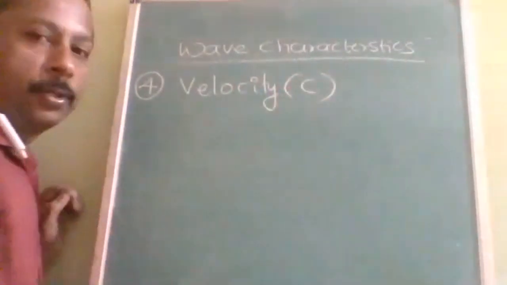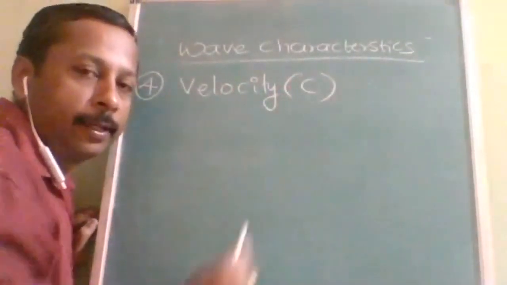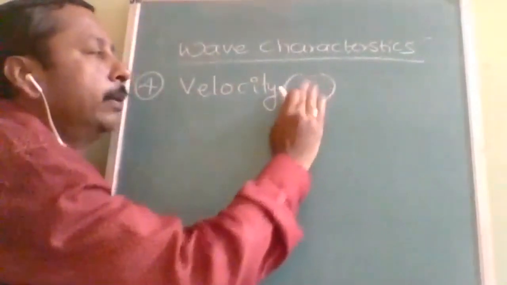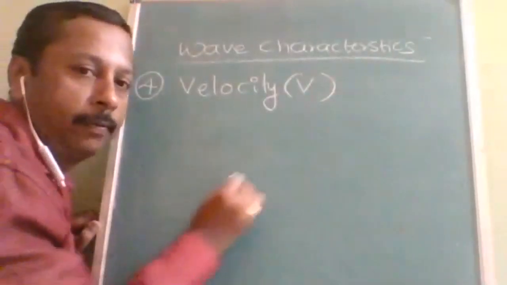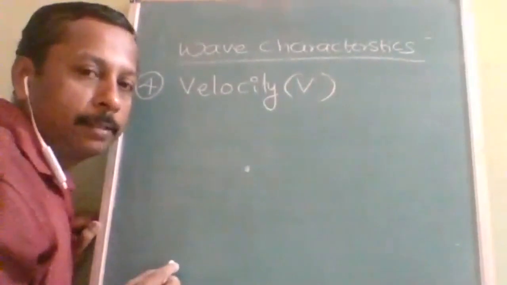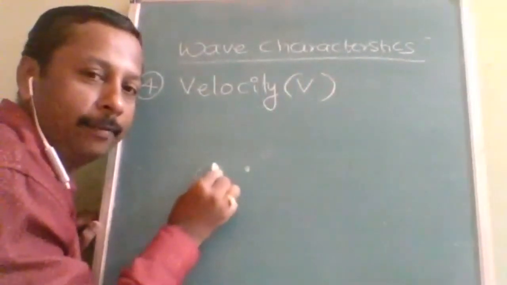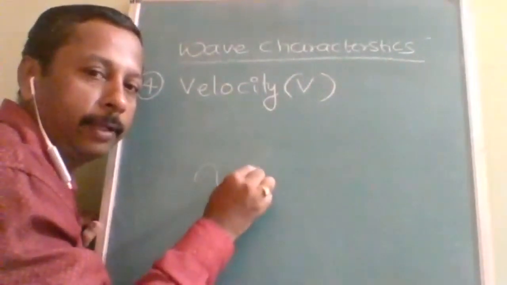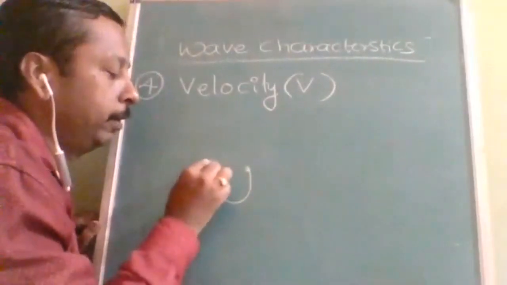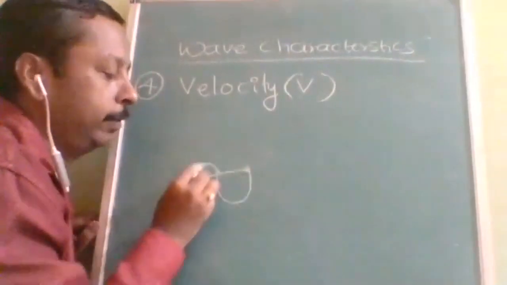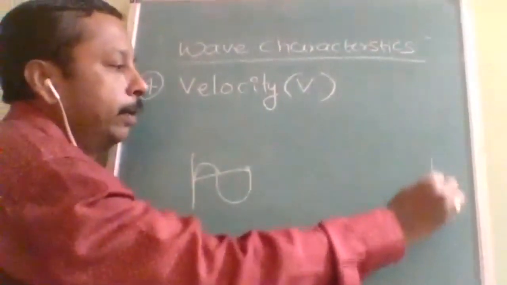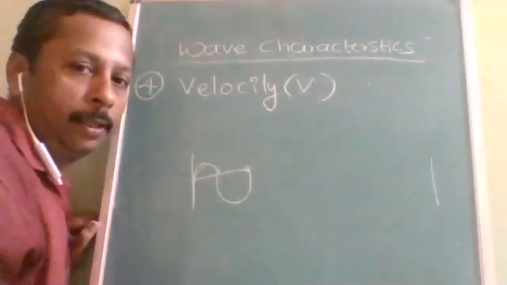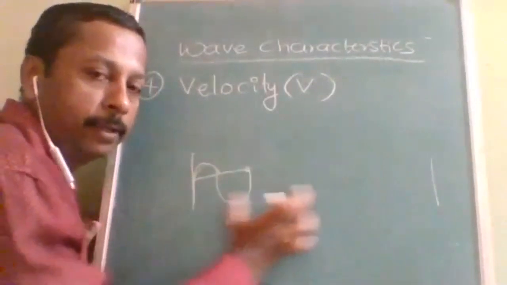Velocity is mostly for electromagnetic waves, it is denoted with C. Otherwise, it is denoted with V. Now, for the frequency, we will sit at one place. But for velocity, we will go along with the wave. So, we will watch from here. We will go along with the wave. From here, it is started, and after 1 minute, after 1 hour, how much distance this wave traveled.